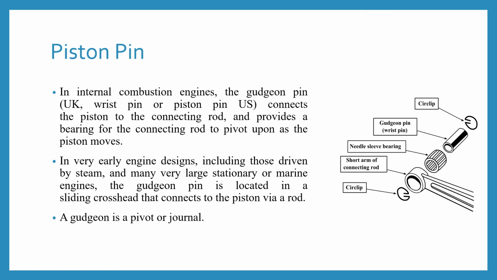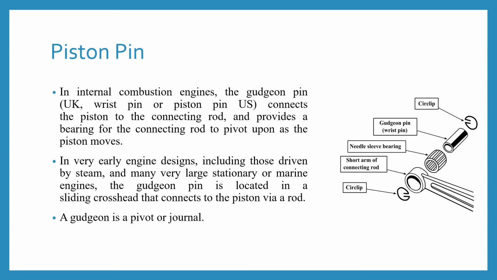This gudgeon pin is what it is called in the UK, and it is also known as the wrist pin or the piston pin, as it is called in the US. So the piston pin basically connects the piston to the connecting rod to provide a bearing for the connecting rod to pivot upon as the piston moves.